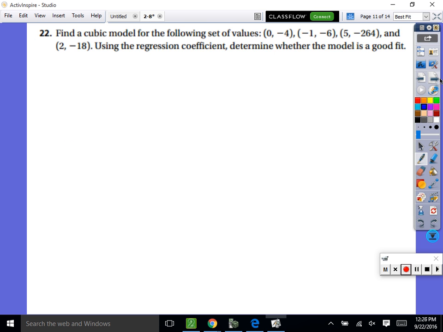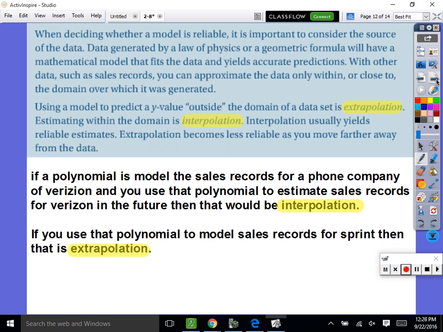So we're good. We have learned everything that we need to learn, except for this one last bit of wording. I have never seen this till this year. It's just some quick wording in case you ever see it in the future. It's just some vocabulary: interpolation versus extrapolation, like the gold example I gave you.